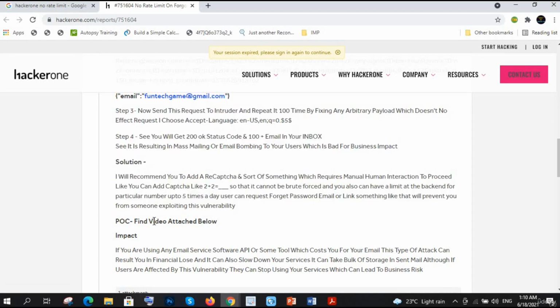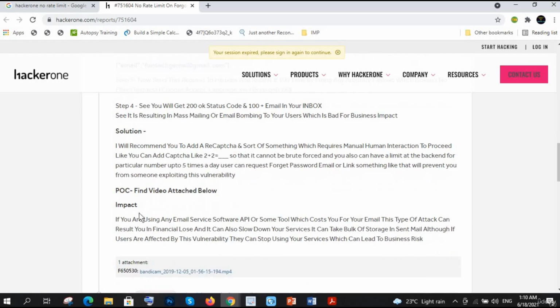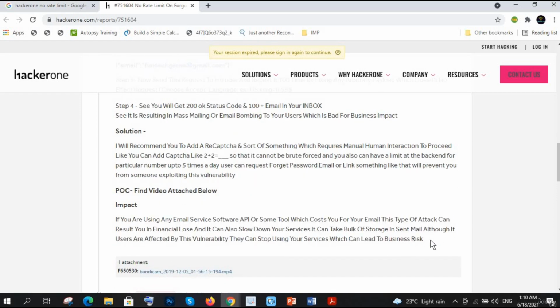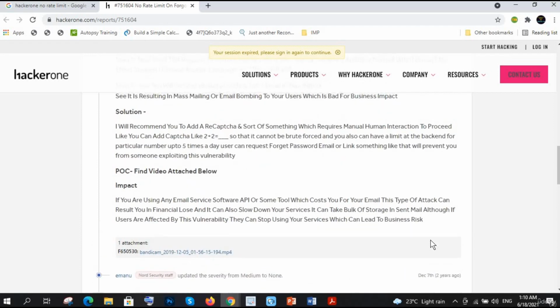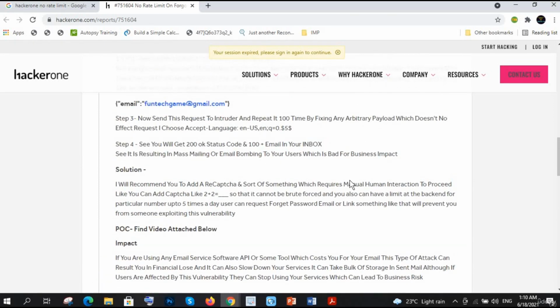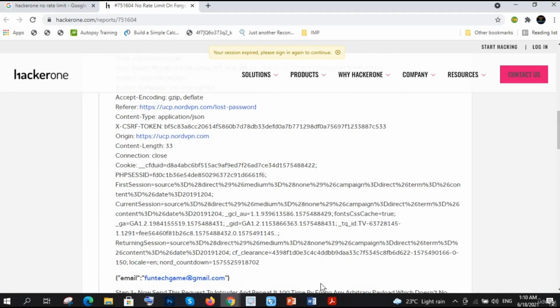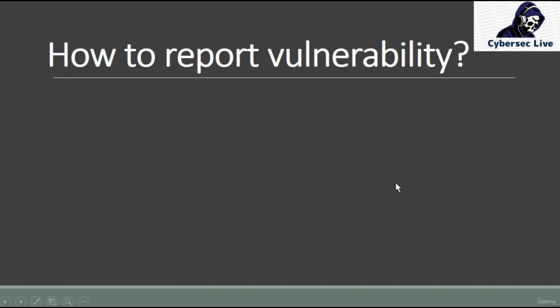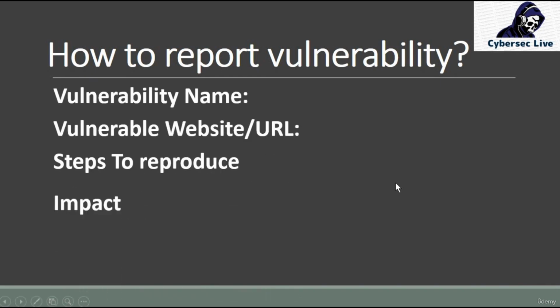And the POC here, he has already provided the video, and at last he mentioned the impact, that what impacts can happen through that vulnerability. So in this way, we need to report that. But don't worry about that. If you didn't understand, we will do this one in the upcoming videos, where I will show you in live hacking how we will report it.